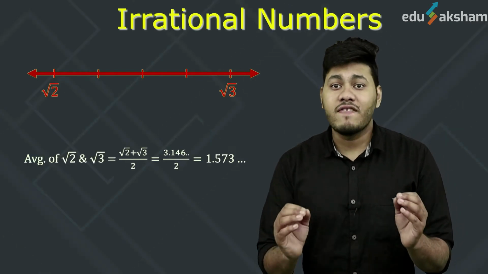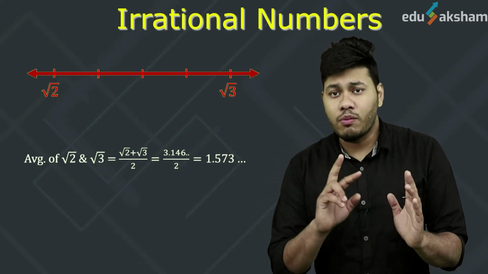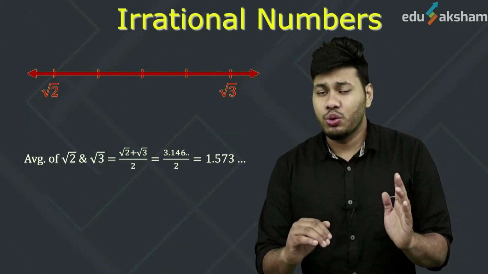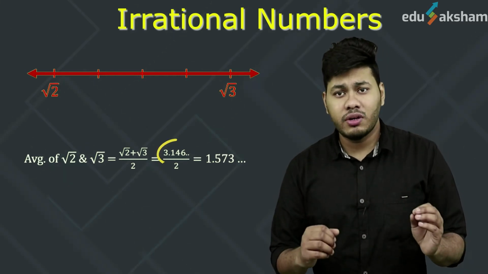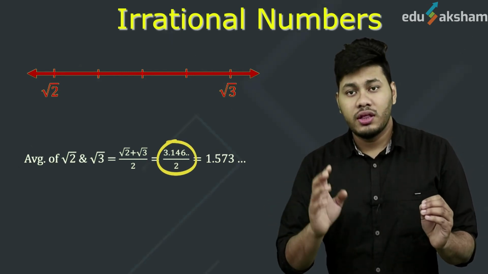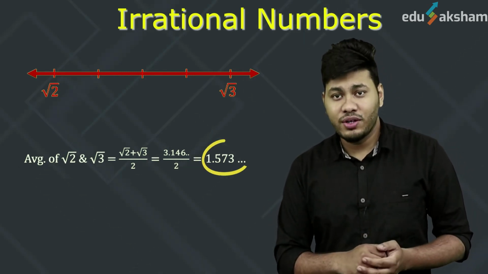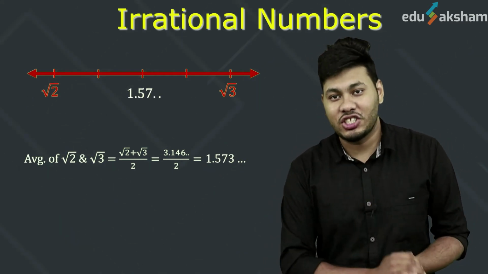We will find the average of these two numbers. Average is the sum of the two numbers divided by 2. When you add these two numbers, you will get an irrational number, and when you divide that irrational number by 2, it will again give an irrational number. So we can see that the number that we found between these two numbers is also an irrational number.